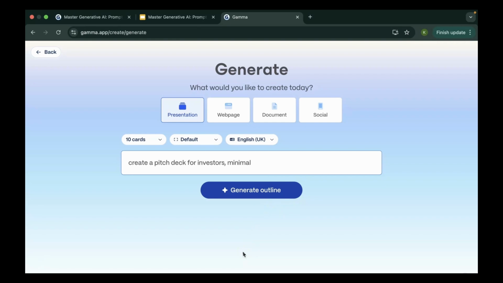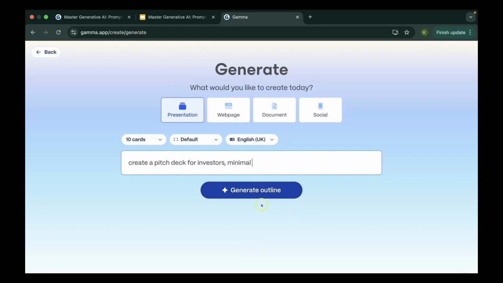And if you are not a business owner and do not know what I'm talking about, a pitch deck is simply something that you show to your investors. You tell them this is the problem and this is our solution, how we are solving it. This is our team. This is what we want from you. There's a competitor analysis and all of that stuff within this presentation. So that is what we are creating.